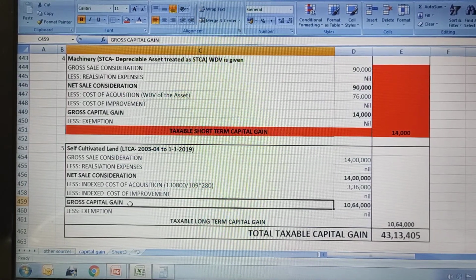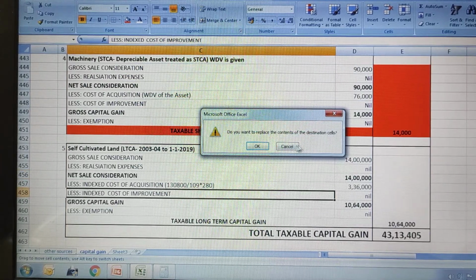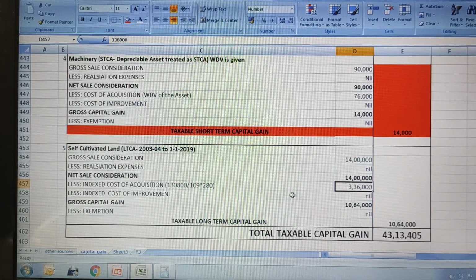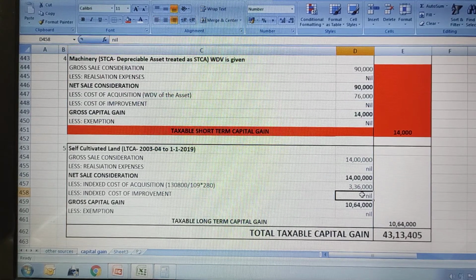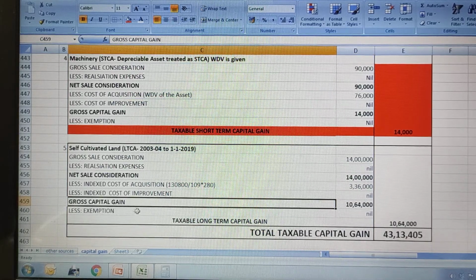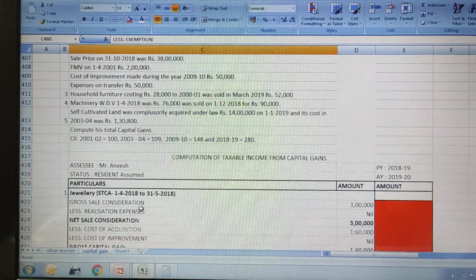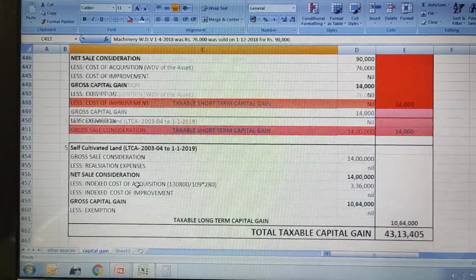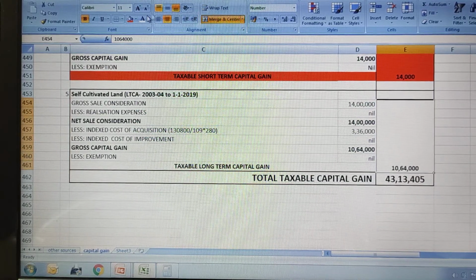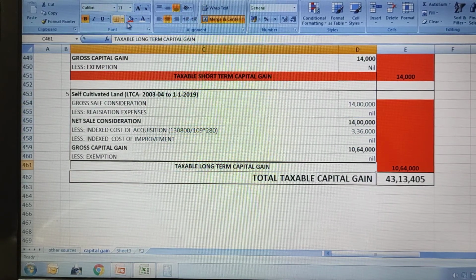Okay, now to arrive at gross capital gain, you will subtract these values from net sale consideration. So net sale consideration is 14 lakhs minus indexed cost of acquisition 3,36,000 minus indexed cost of improvement 0. So if you subtract this, you will get 10,64,000. This is your gross capital gain. Exemptions, no information is given on any purchases, so exemptions will not be applicable here. It is nil. So the answer will be the same, 10,64,000. This is your taxable long-term capital gain.